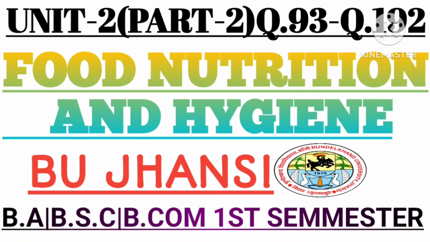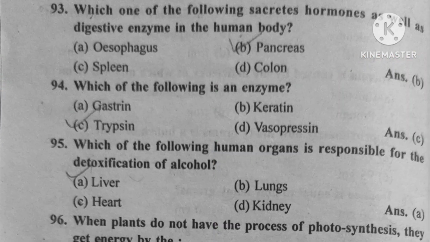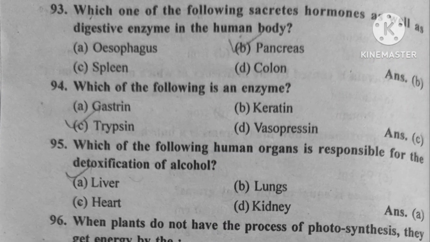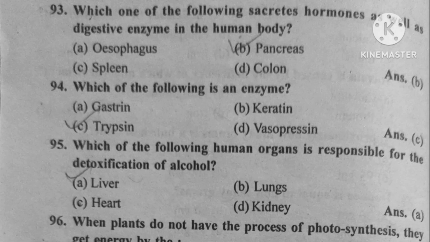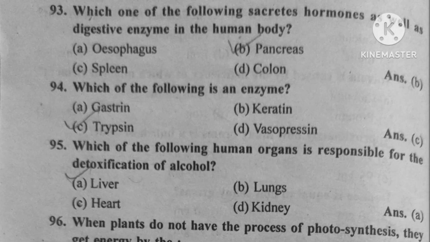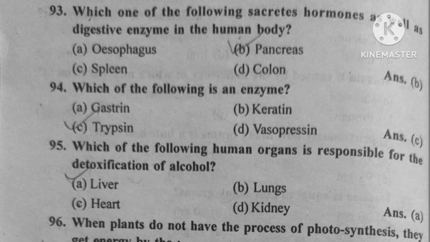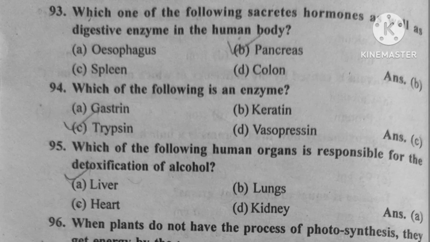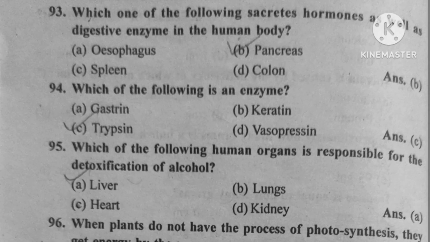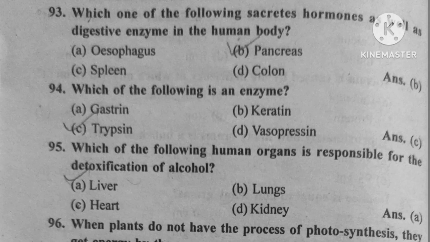Food Nutrition and Hygiene for BA, BSc, BCom first semester, Unit 2, Part 2. Question number 93. Which of the following secretes hormone as well as digestive enzyme in human body? Option B, pancreas. Question number 94. Which of the following is an enzyme? Option C, trypsin.